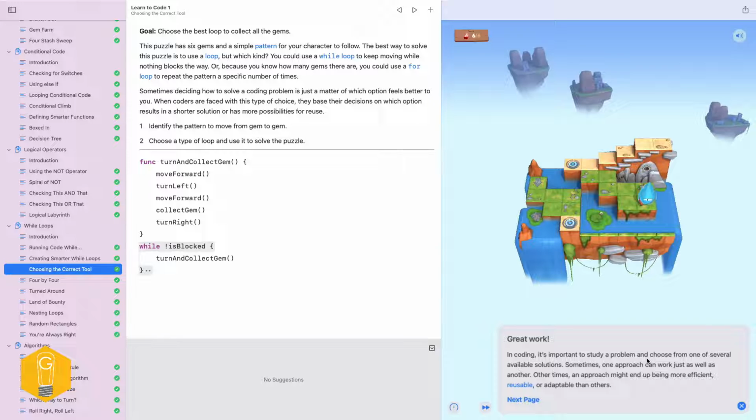So coding, it's important to study a problem and choose from one of several available solutions. Sometimes one approach can work just as well as another. They're saying you could have used either loop. Yeah, that's true. Oftentimes, an approach might end up being more efficient, reusable, or adaptable. And that's what we were talking about earlier: if you can assume which rules or conditions in a program you're trying to write are hard and fast, meaning they're solid and never going to change, and which things are more flexible. If you can code to protect against the flexible things, but code to enforce the really strict rules, then you're going to write more efficient and more reusable code.